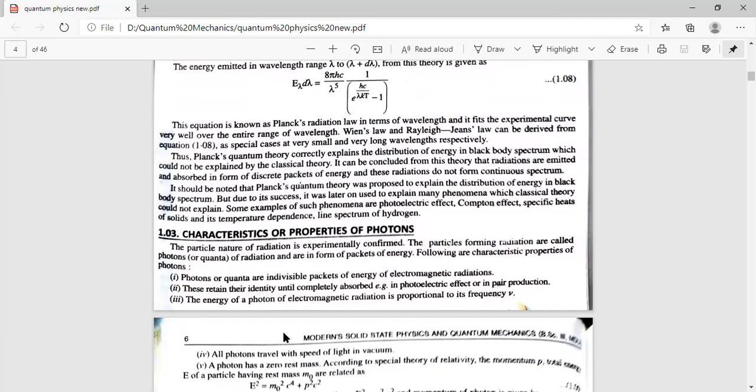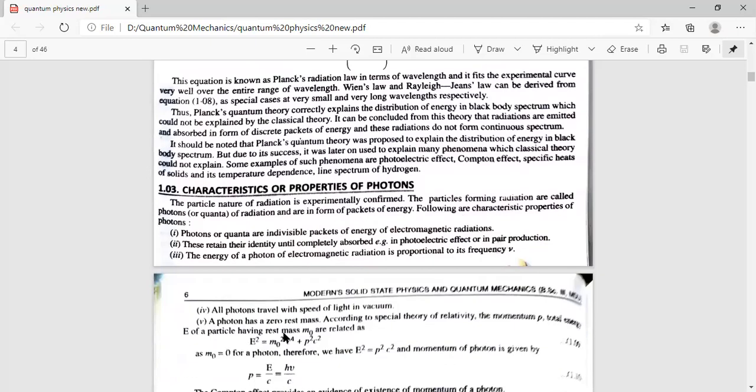Now, what is a photon? You all know a photon is a quanta of light. Like we have phonon, which is a quanta of lattice vibrations, photon is a quanta of light vibrations. We say this is a particle which actually forms a radiation. That radiation can be light. Now, what are the properties of photons?